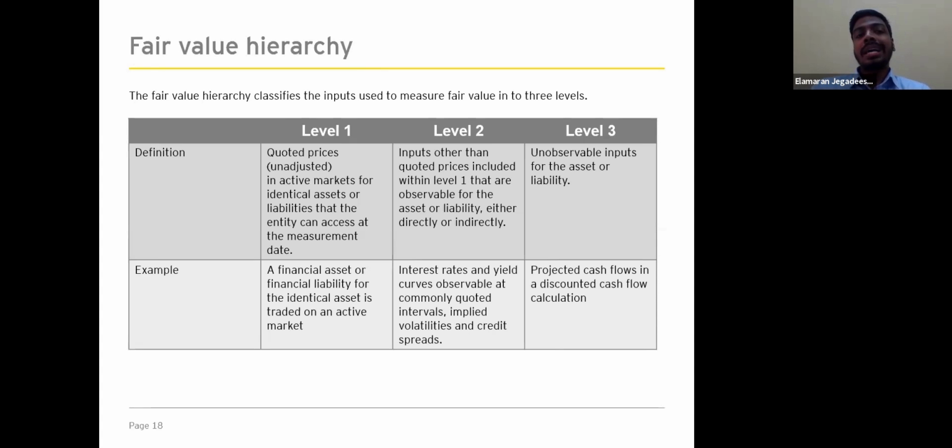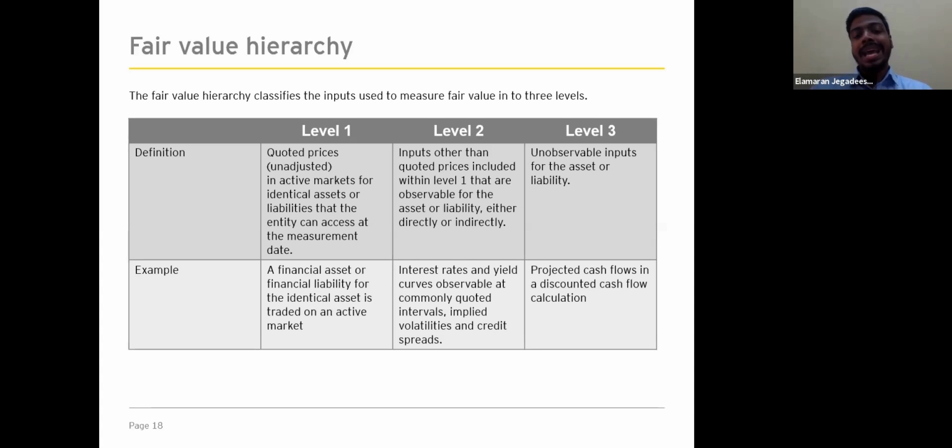So the inputs are categorized into 3 levels, which is level 1, level 2, and level 3. So the highest priority is given to unadjusted quoted price in an active market for identical assets or liabilities, which is level 1. And the lowest priority is given to unobservable inputs, which is level 3. So if you look at the definition of level 1, the quoted price in an active market for identical assets or liabilities that the entity can access at the measurement date.